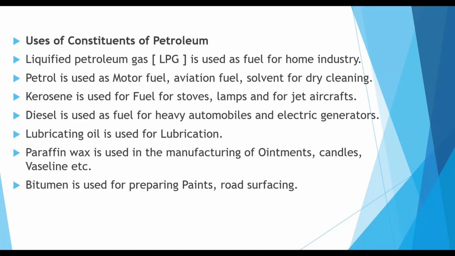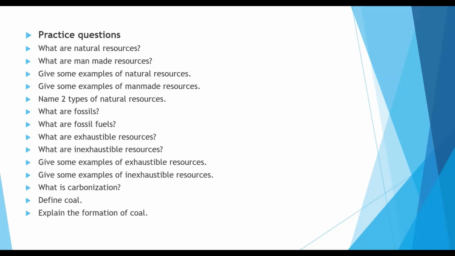Lubricating oil is used for lubrication. Paraffin wax is used in the manufacturing of ointments, candles, Vaseline, etc. Bitumen is used for preparing paints and road surfacing. Here are some practice questions. We will discuss them in the next video.